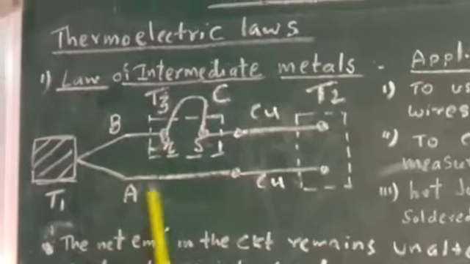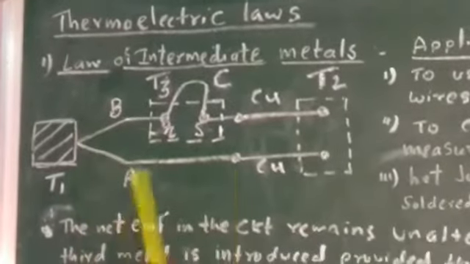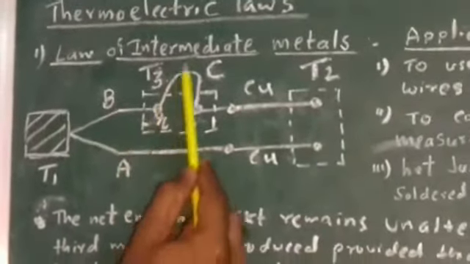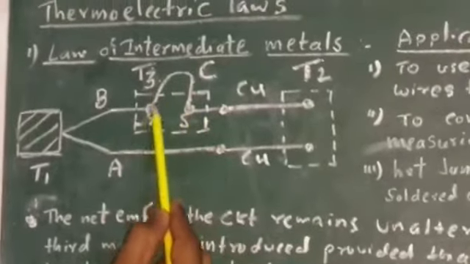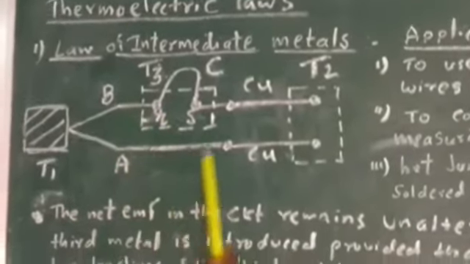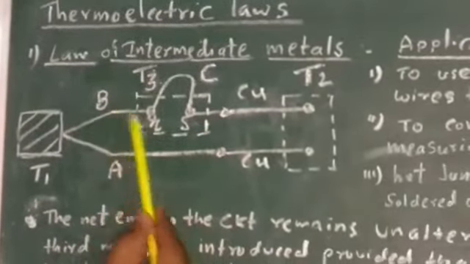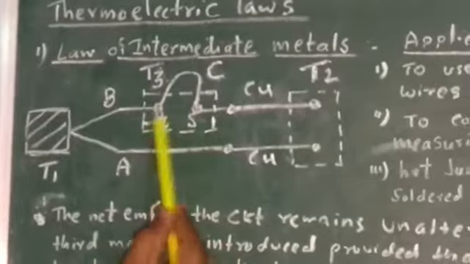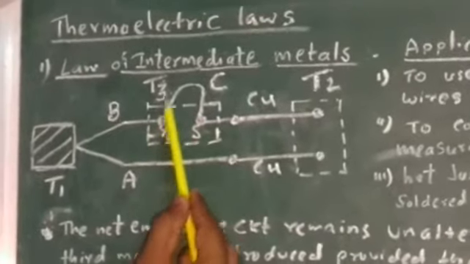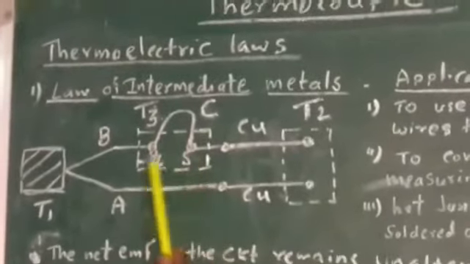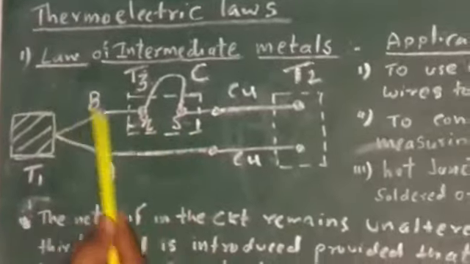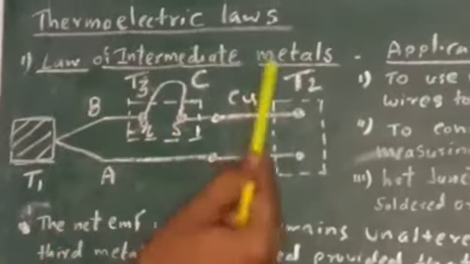Even if we introduce a third metal, there is no change in the EMF, provided the newly formed junctions are maintained at the same temperature. So this is all about the law of intermediate metal.